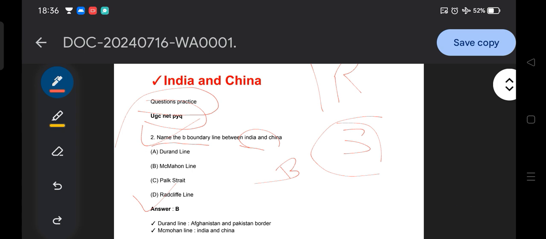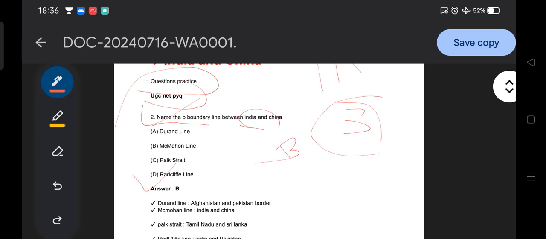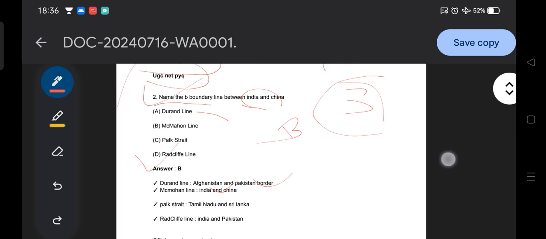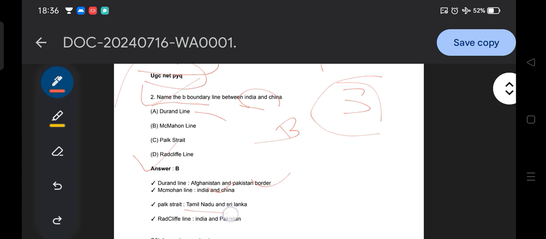The Durand line is the Afghanistan and Pakistan border. Getting my point? Next, the McMahon line is between India and China. Then the Palk Strait lies between Tamil Nadu and Sri Lanka. The Radcliffe line is the border line between India and Pakistan. Getting my point?